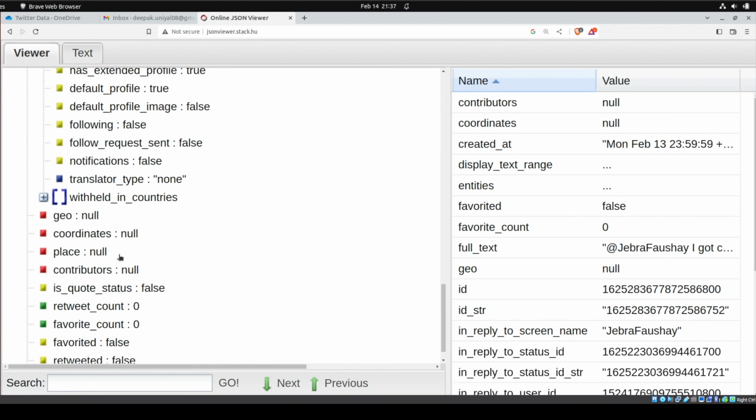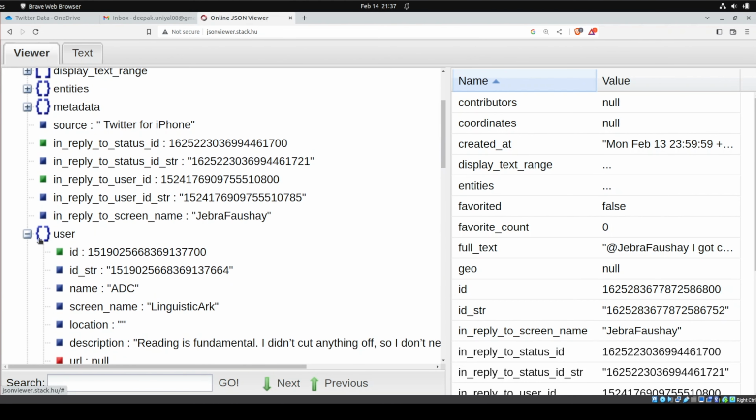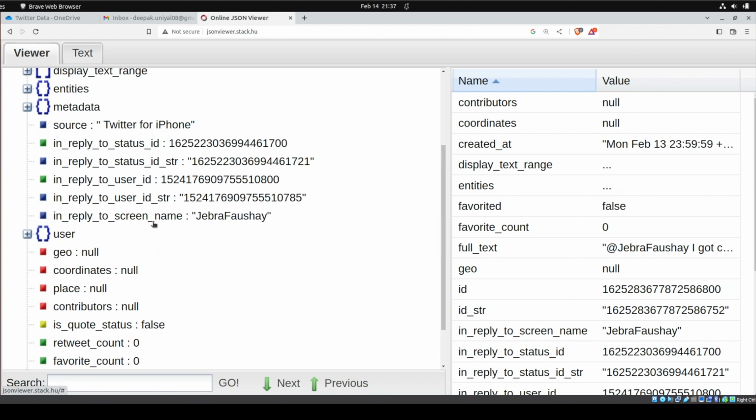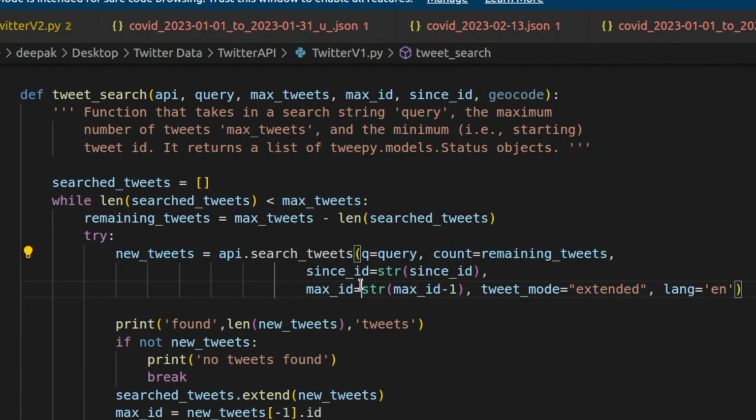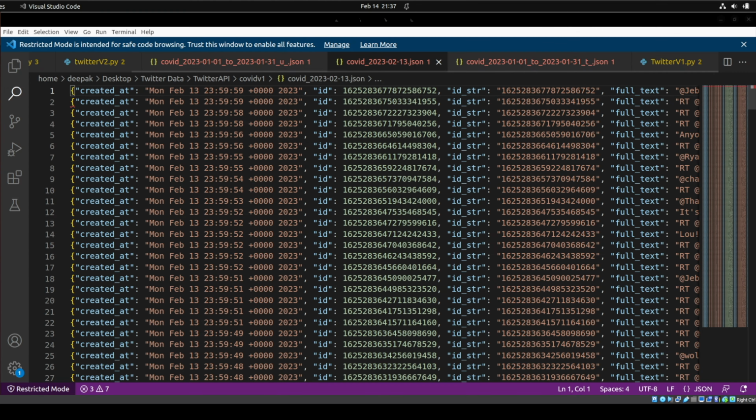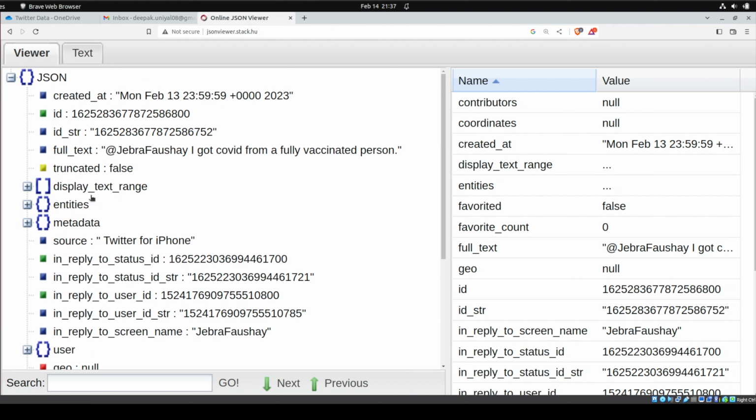All right. So in V1.1, we were getting all these things by default. We were not doing anything. We just need to search the tweet. I will show you how. Okay, so this is the function, right? We are just using this function, API search tweets. We are using query. Even if you don't use all these things, we are going to get this kind of tweet that I have shown you right now. And this is all you are going to get.